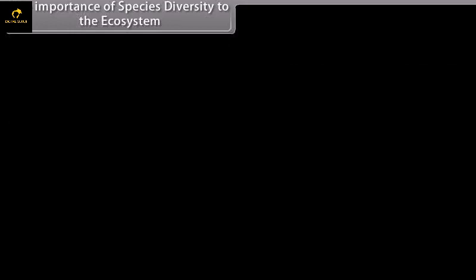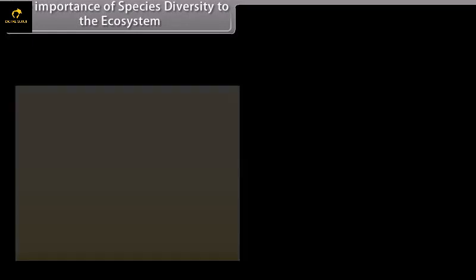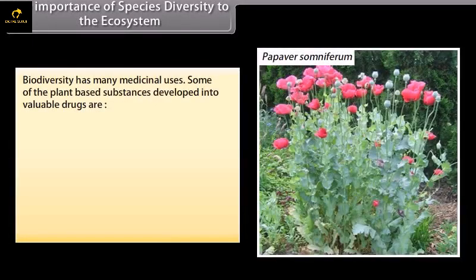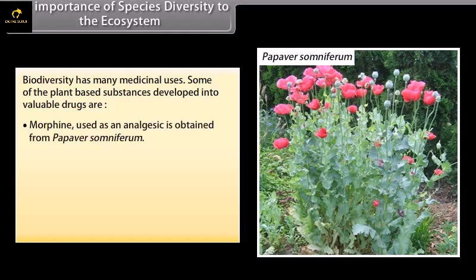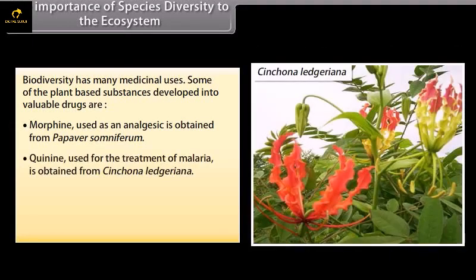The importance of species diversity to the ecosystem. Biodiversity has many medicinal uses. Some of the plant-based substances developed into valuable drugs are morphine, used as an analgesic, which is obtained from Papaver somniferum. Quinine, used for the treatment of malaria, is obtained from Cinchona ledgeriana.